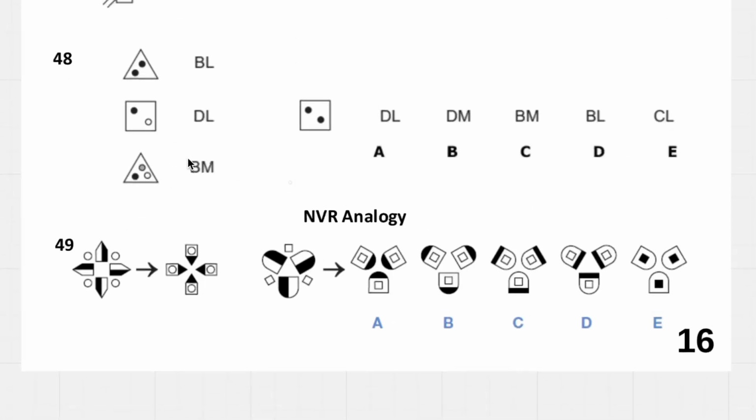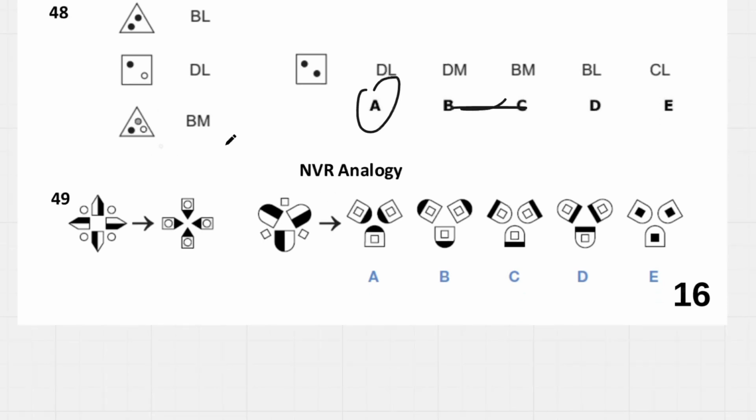Question number 48, we have L and L, which is similar. That's going to be 2 dots, so it's going to be L at the end. And then B and B are similar. That's in a triangle. This is in a square, so it's going to be DL, A.